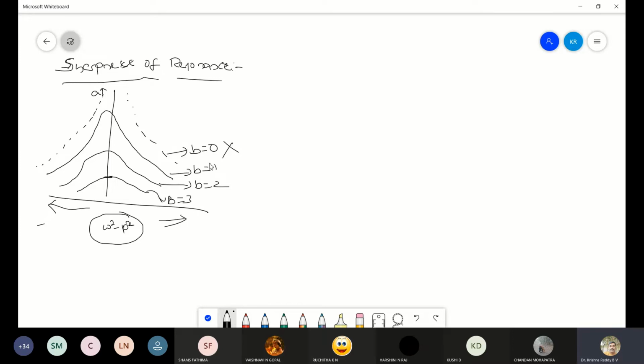Okay, so next, for b equal to 1, here we are getting a sharp curve for the amplitude. There will be a sharp variation in the amplitude with the variation in frequency. Over this region itself, from here to here, even though we vary the frequency between this value, there is a sharp curve which we are getting. Which means the body will be having sharp variation in its amplitude.